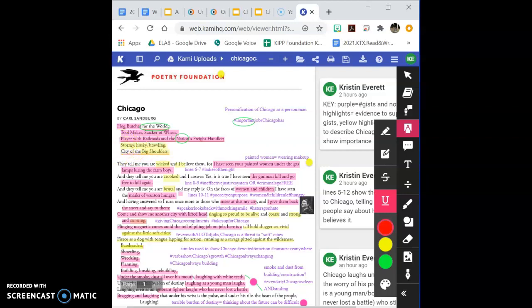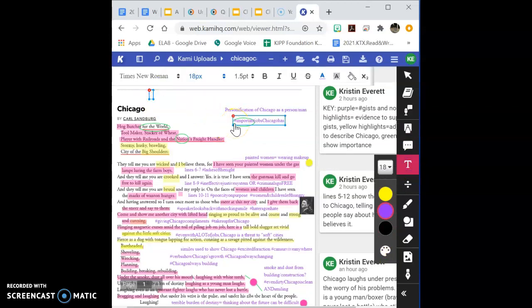Now, I'm going to think about what the details show me about the question. So in my mind, I am assuming, and I'm going to make a note here, or a text box, that Chicago is an important world city. How do I know that? Line 1.